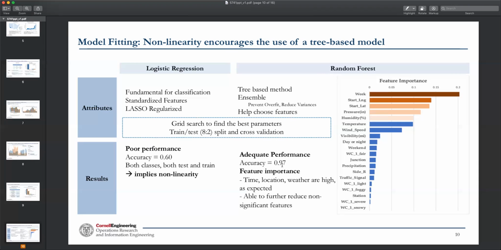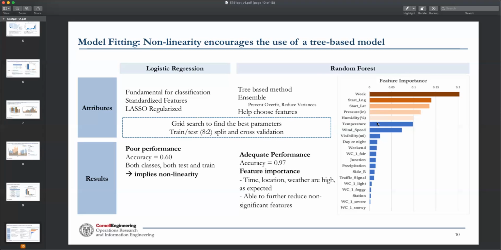So now we have 97% accuracy, and based on the chart on the right, which is the feature importance, we can see that the features at the bottom don't have a lot of importance, so we can probably get rid of them later. The important ones at the very top: the first one is week, then the longitude and the latitude of the location, and two weather features, the pressure and the humidity.